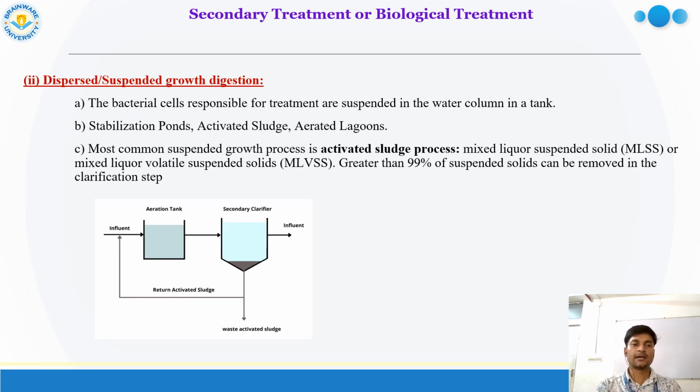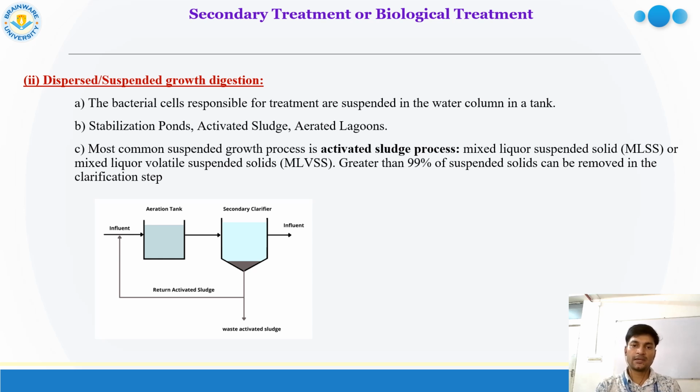Another thing is dispersed or suspended growth digestion. There are bacteria cells responsible for the treatment in the suspended water column in the tank, and stabilization ponds, activated sludge, and aerated lagoons. These are some applications of this process.